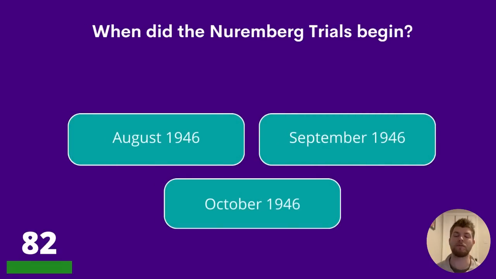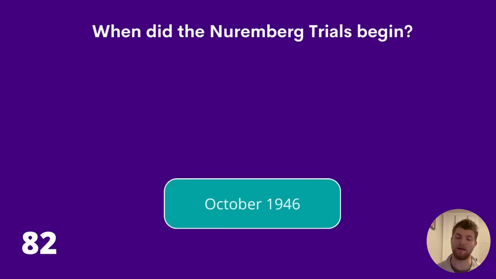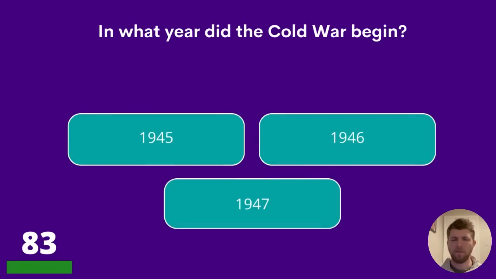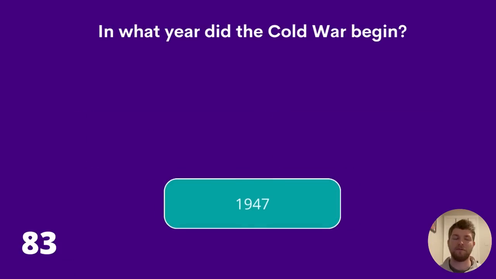82. When did the Nuremberg trials begin? August 1946, September 1946, or October 1946? And the answer to question 82 is October 1946. Question 83. In what year did the Cold War begin? 1945, 1946, or 1947? The answer is 1947.